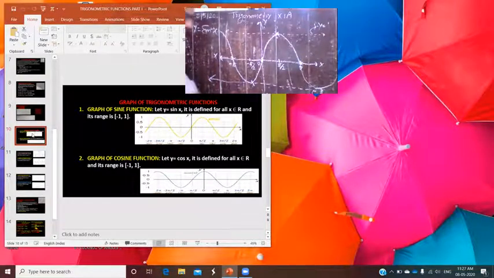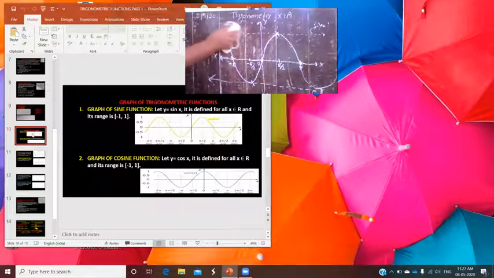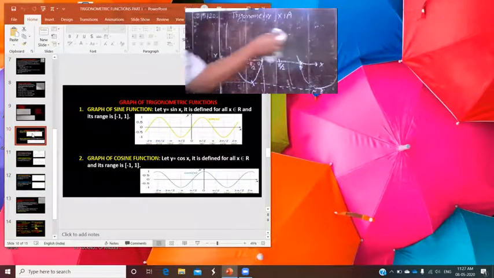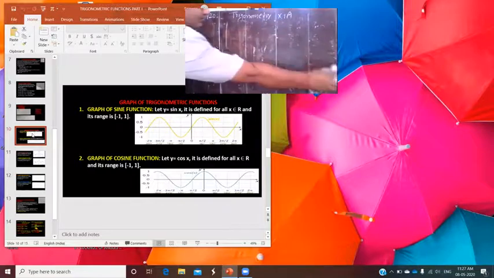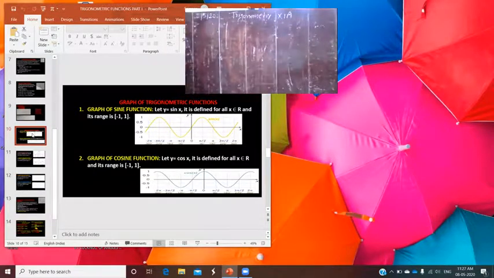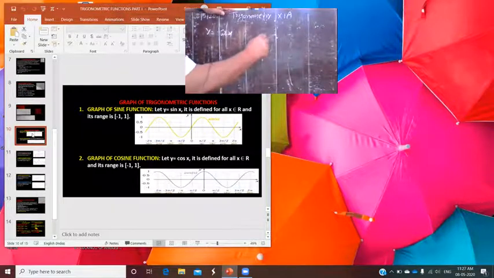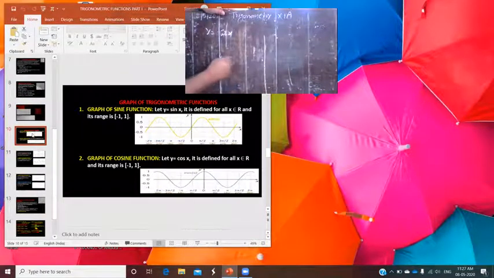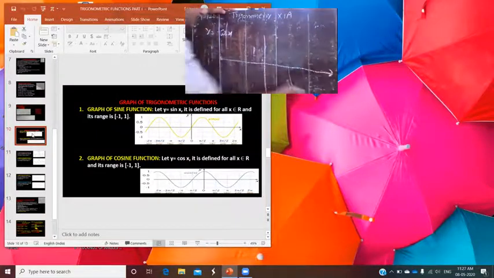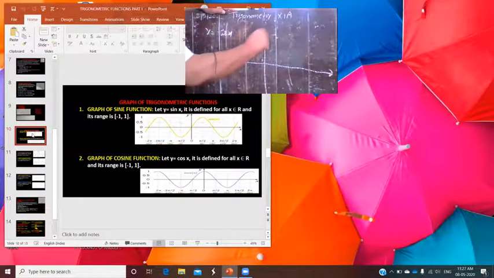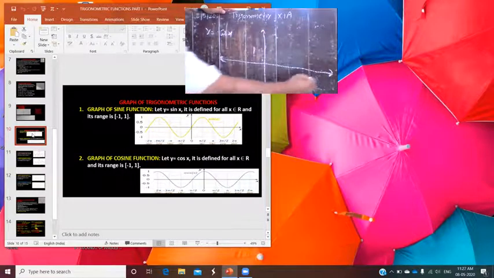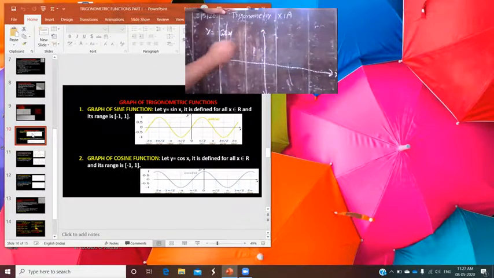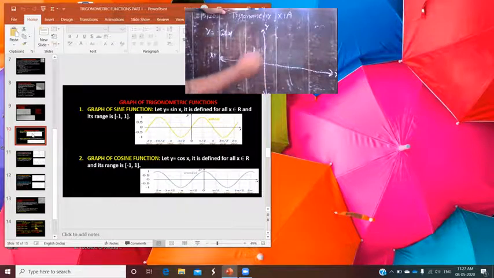Now, the graph of cos x. y equal to cos x is also defined for all real numbers, okay, and its range is -1 to 1. So here you also apply the same method. Yes, x-axis, x dash, y dash.